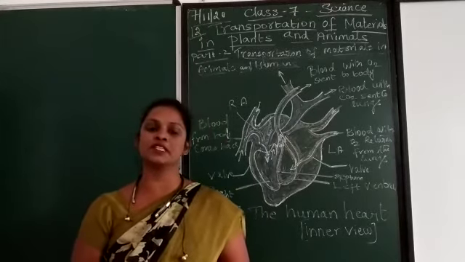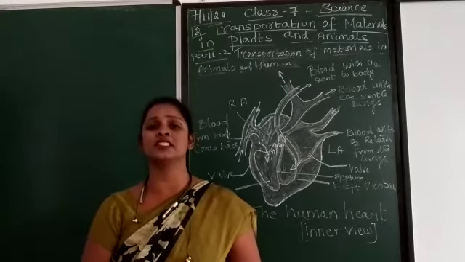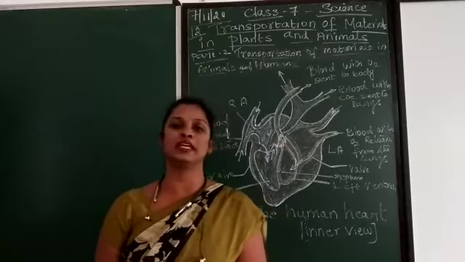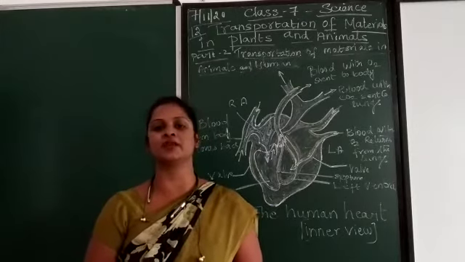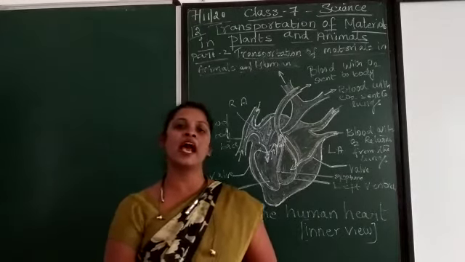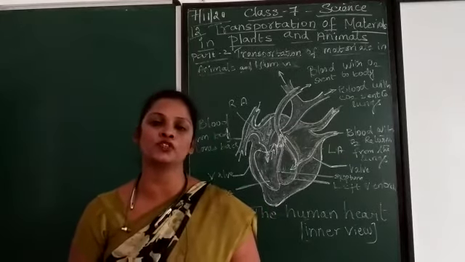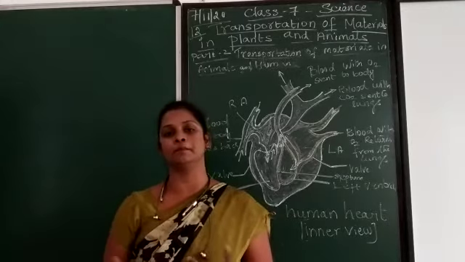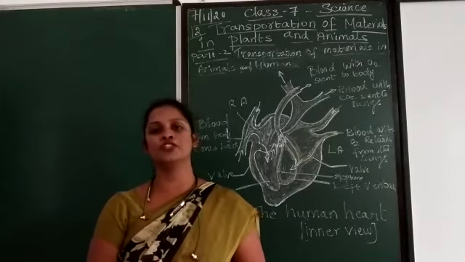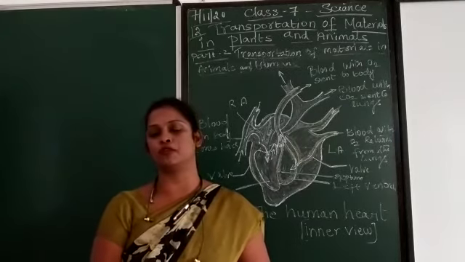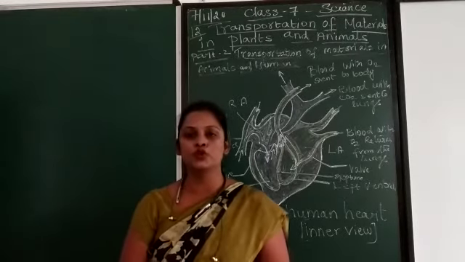So the excretory system starts from the kidney. It takes all the excreta, that is the waste parts from the cells, and transmits it to the kidney. Then from the kidney, with the help of the excretory system, waste materials will be removed. And then it collects the blood which is rich in carbon dioxide from all parts of the body to the lungs, and from the lungs, oxygenated blood goes to different parts of our body. This is how the mechanism happens, and the blood is useful for that.